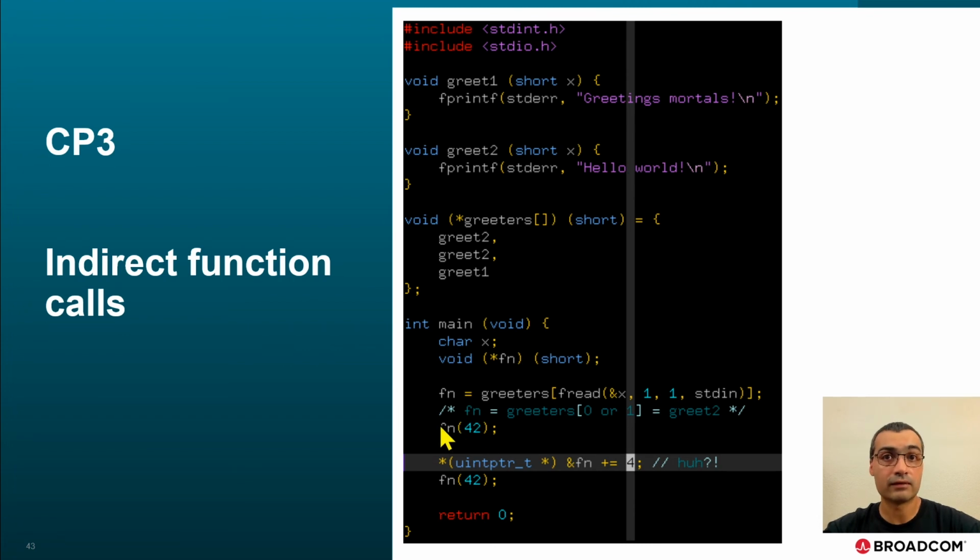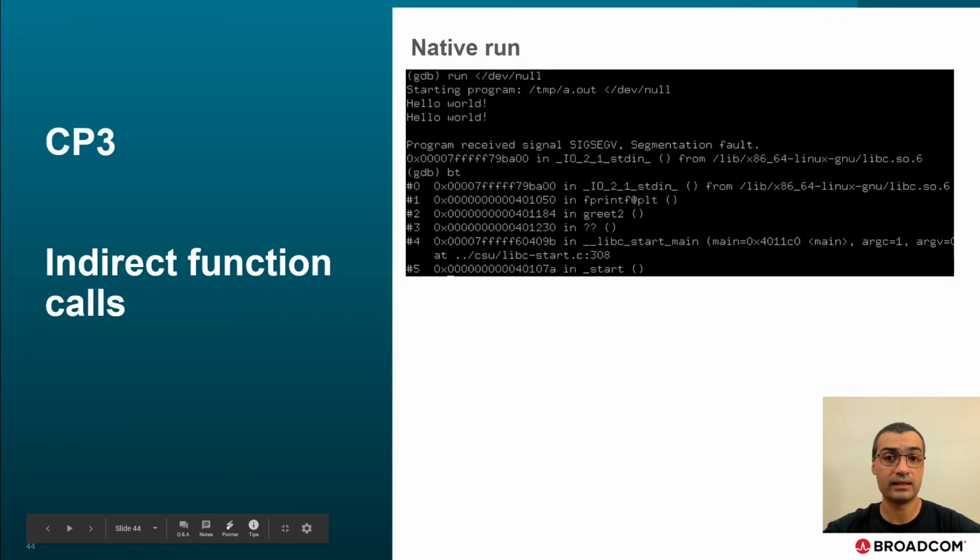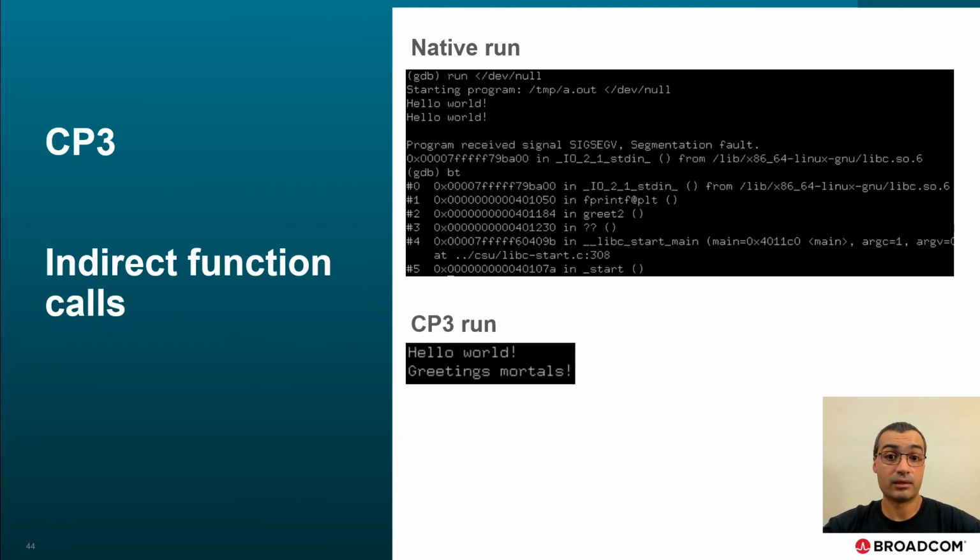Then we call that function. After that, we choose to move 4 bytes into the function, which could be in the middle of an instruction, we don't know, and then we call it again. So let's see what happens. Running natively, we see that we managed to print the greeting twice, but we crashed somewhere before returning from the second print call. But in CP3's case, we surprisingly end up calling the other greeter that has the same prototype.